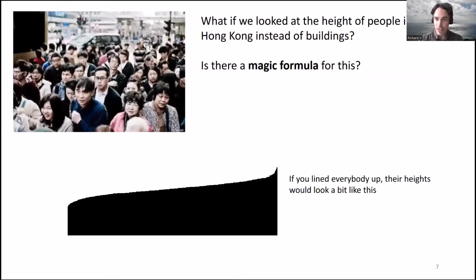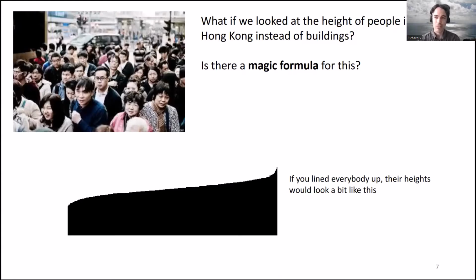So let's just discuss for a moment what kinds of things might not have a magic formula. If we look at the heights of people in Hong Kong, what would happen? Do these behave like the heights of buildings? And is there a magic formula for the heights of people? So if we lined up all the people in Hong Kong and looked at their heights, so now each bar represents one person, they look like this.